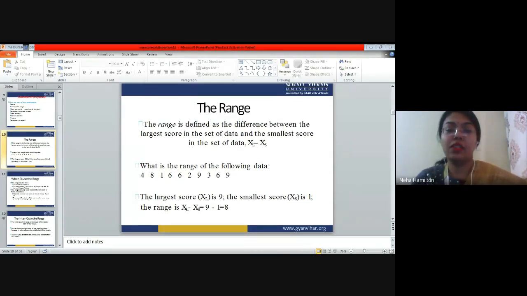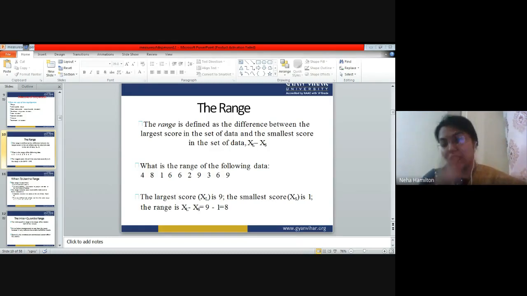Okay, written, fine. So first you have to understand what range is, right? Then we can easily understand the formula of the range. The range is defined as the difference between the largest score in a set of data and the smallest score in the set of data, right? Largest data and smallest data.